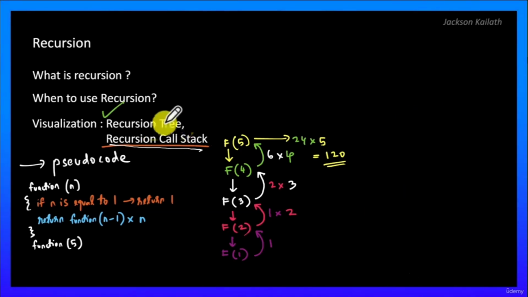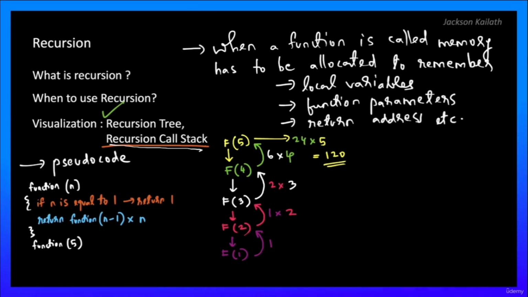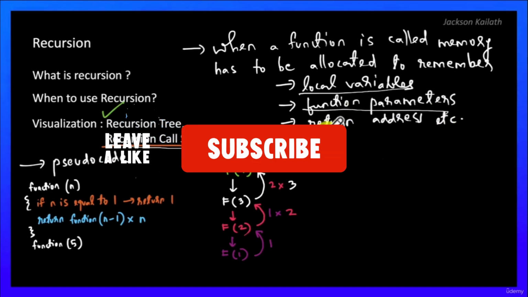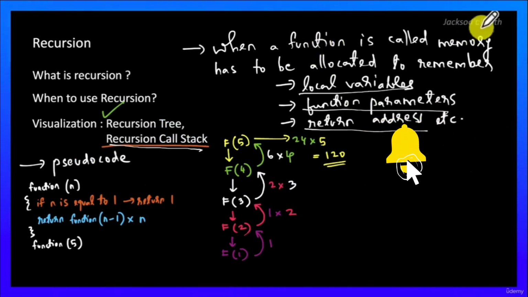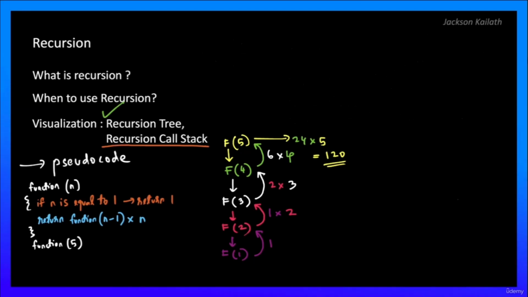Now before we go ahead and visualize this, remember when a function is called, the computer allocates memory because it has to remember things like local variables, function parameters, return addresses, etc. So when a function is called, the computer has to allocate memory. This is something that you should know. Now let's proceed and take a look at the recursion call stack for this question.